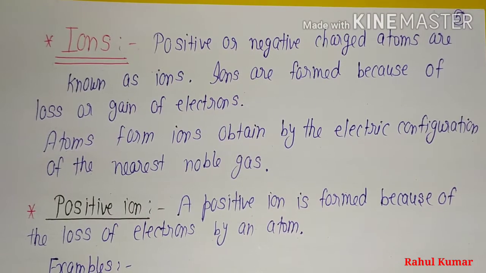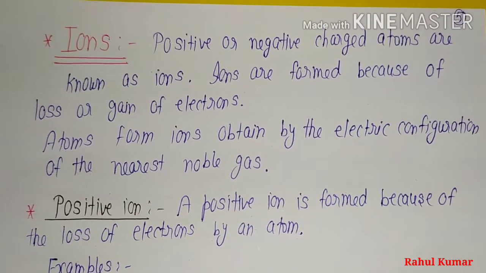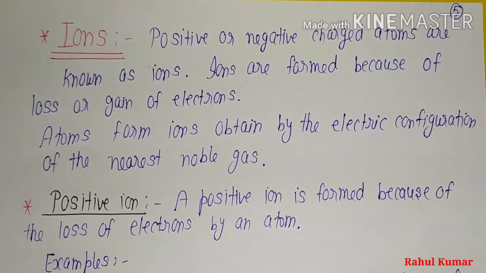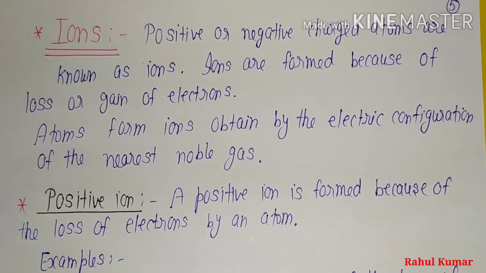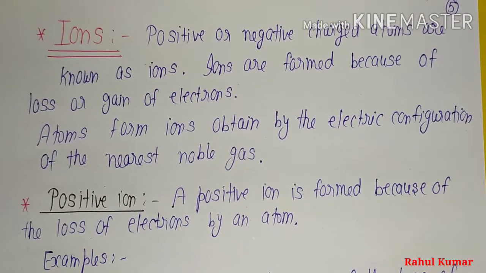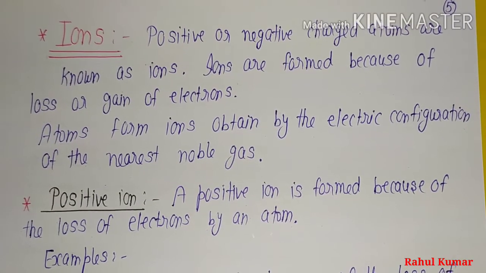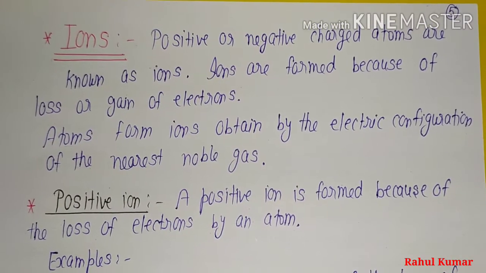Ions are formed because of loss or gain of electrons. Atoms form ions to attain the electronic configuration of the nearest noble gas, because they want to be in a stable state.